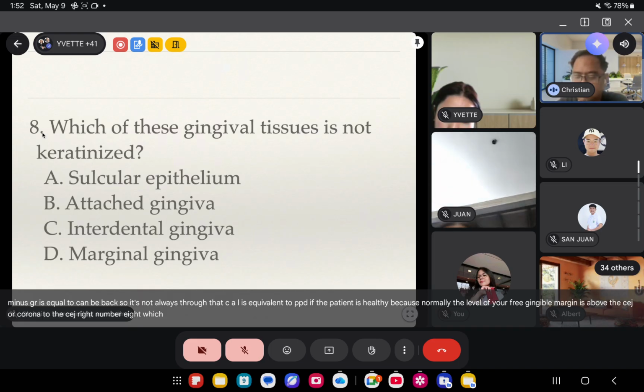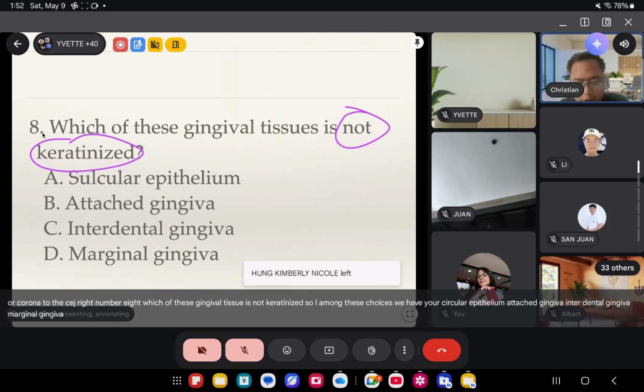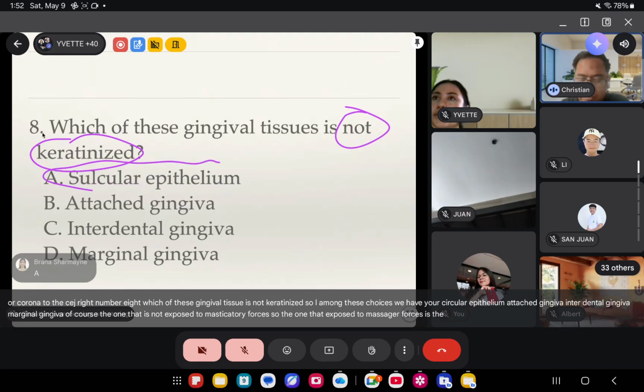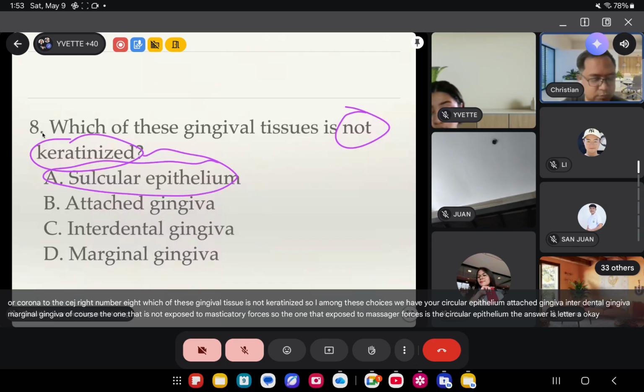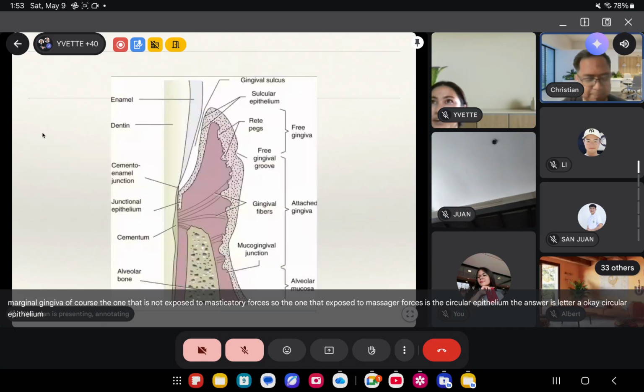Number 8, which of these gingival tissue is not keratinized? So, alin daw yung hindi keratinized among these choices? You have your sulcular epithelium, attached gingiva, interdental gingiva, marginal gingiva. Of course, the one that is not exposed to masticatory forces. So the one not exposed to masticatory forces is the sulcular epithelium. So the answer is letter A. Okay? Yeah, sulcular epithelium. Ito, this part here. This one. Okay?